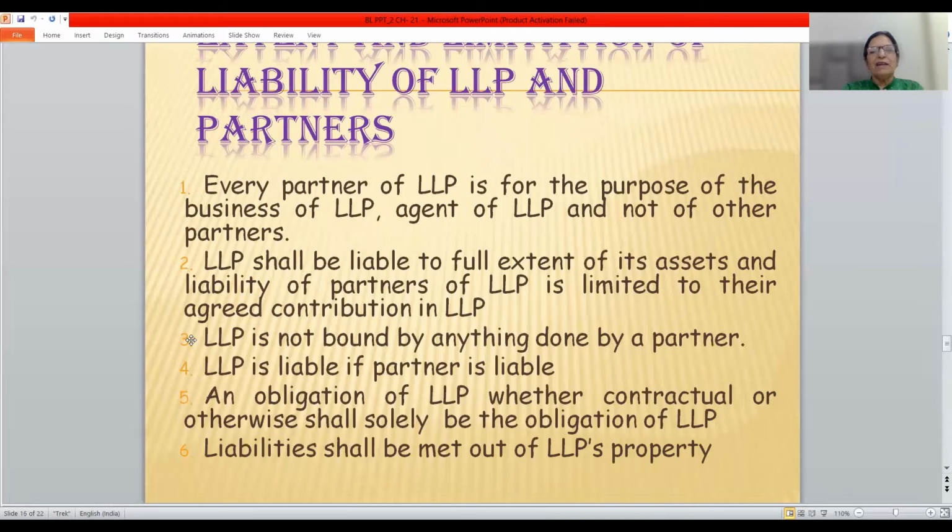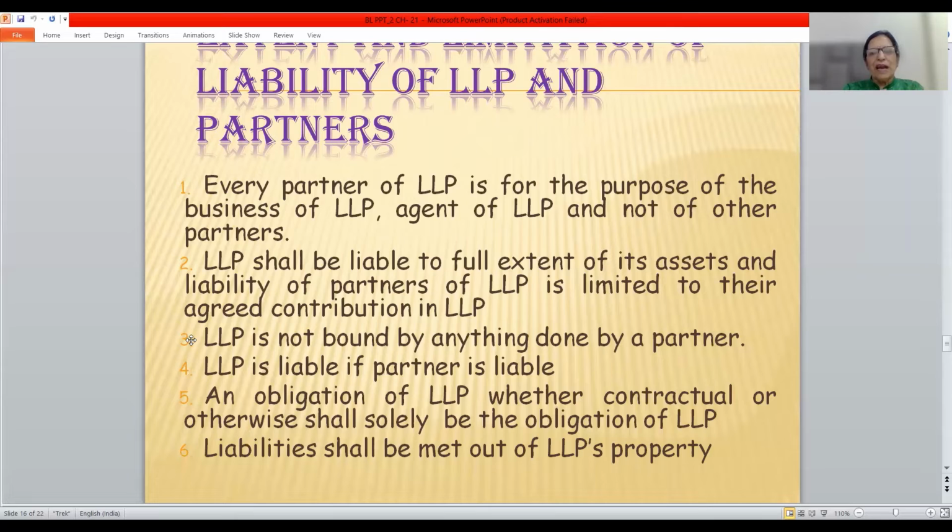Liability of LLP and partners. So what is the liability of LLP? Every partner of the LLP is, for the purpose of the business of the LLP, the agent of the LLP and not of the other partners. Now, there is no mutual agency element here. He is the agent of the LLP. He is not the agent of the other partners.